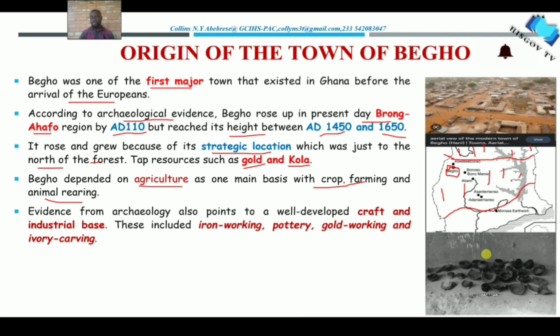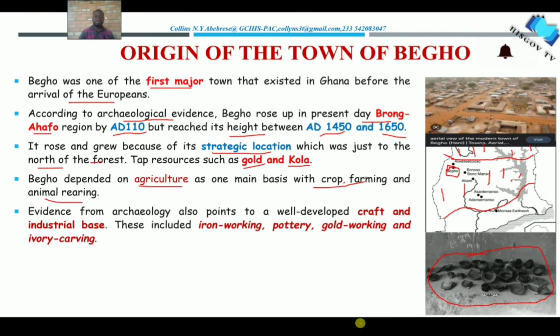These broken pots you see here were actually excavated and found in the site of Bego, which suggests that the people who lived in Bego were into the production of craft and pottery.